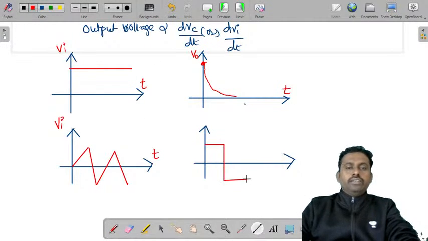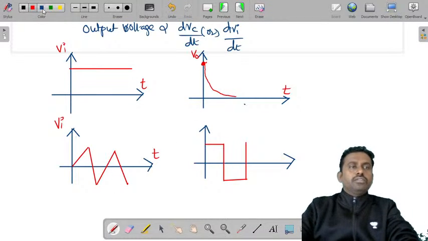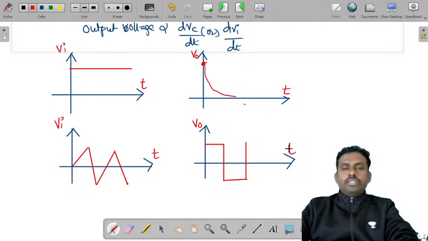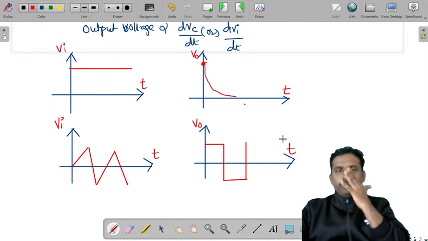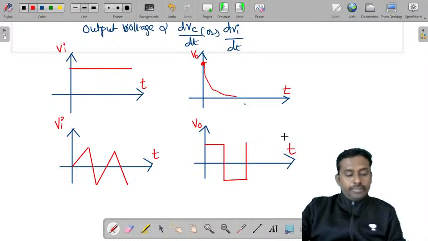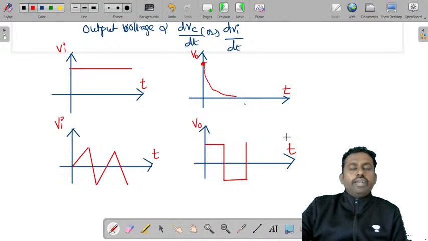The output is a square wave. So this is V output with respect to t. So for a very small time constant, a high pass RC circuit will behave as a differentiator.